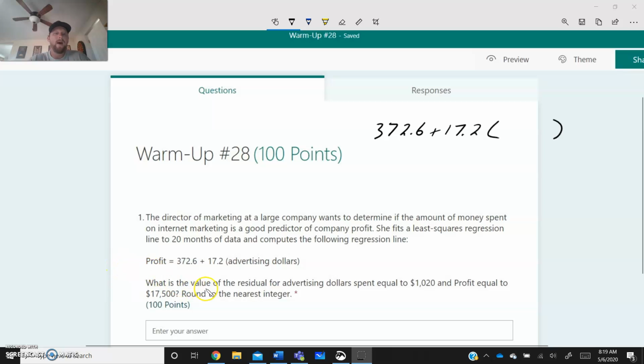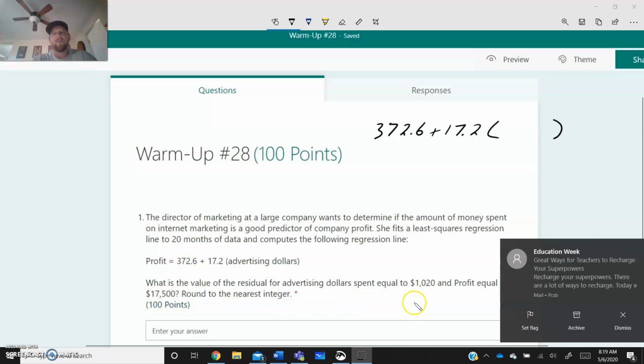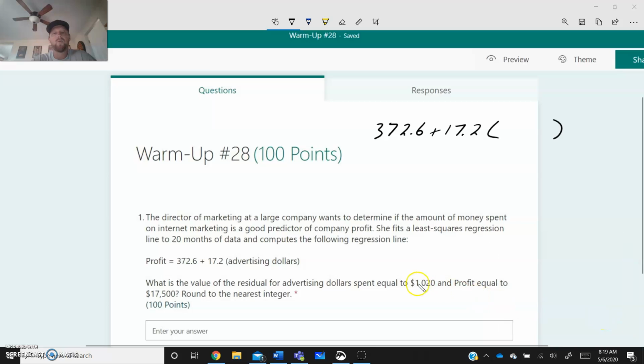What is the value of the residual for advertising dollars spent equal to 1,020 and profit equal to 17,500? So right now we are pretty much trying to predict what we would end up getting out of this. Our prediction is stating that we want to get 17,500. That's our overall goal. That's what we should come up with in 12 months. 17,500. Well, we're spending 1,020 in advertising dollars.